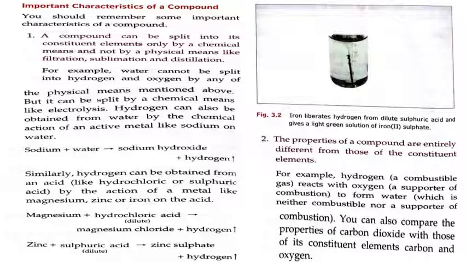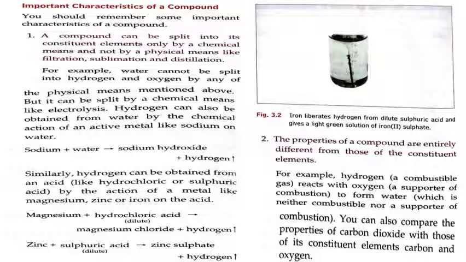First one is a compound can be split into its constituent elements only by a chemical means and not by a physical means like filtration, sublimation and distillation. So they are telling us if we want to split a compound into its constituent elements, meaning the elements which have combined to form that compound, it can only be by chemical means and not by physical means. For example, water cannot be split into hydrogen and oxygen by any of the physical means mentioned above, but it can be split by a chemical means like electrolysis.